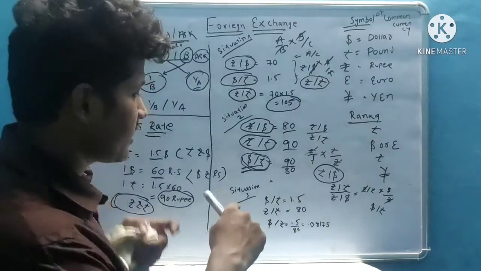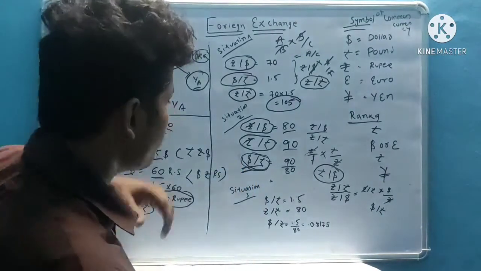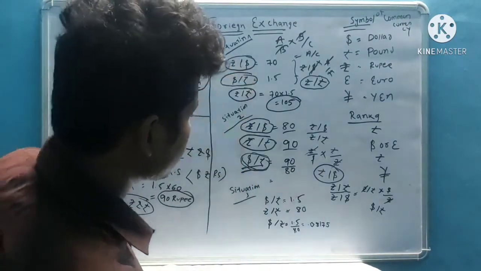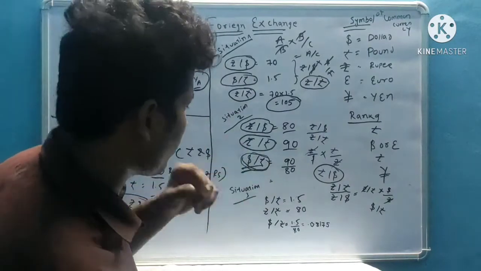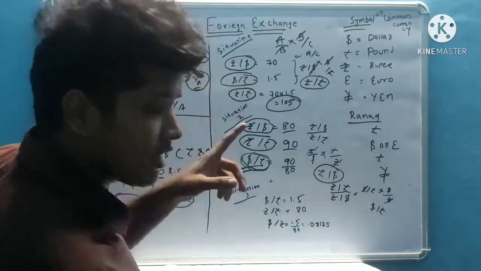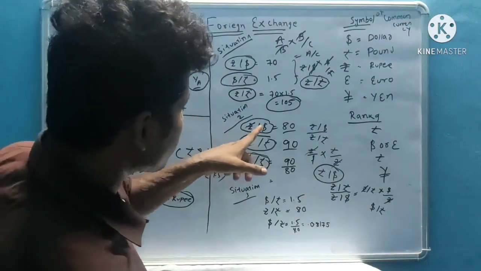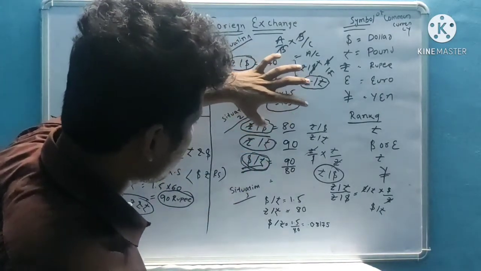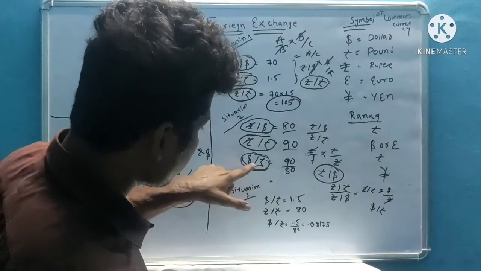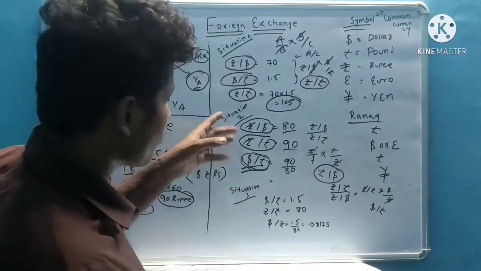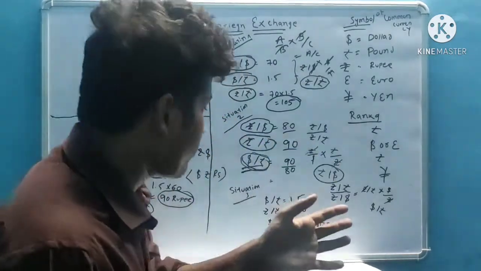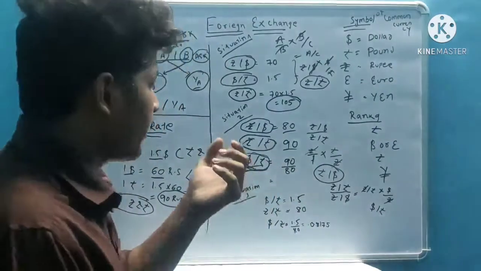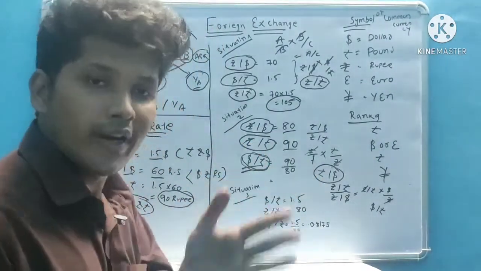You should check it, but remember how it works: if rupee by dollar and rupee by pound are given, I cut the common rupee, so it comes 1 by dollar, 1 by pound. I require dollar by pound, but what comes is 1 by dollar over 1 by pound, which inversely is pound by dollar.